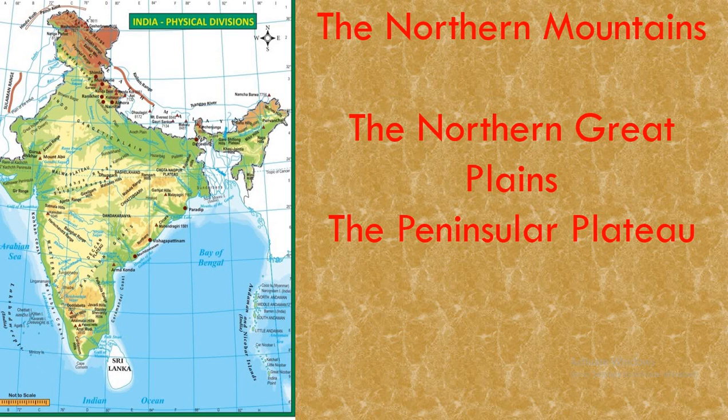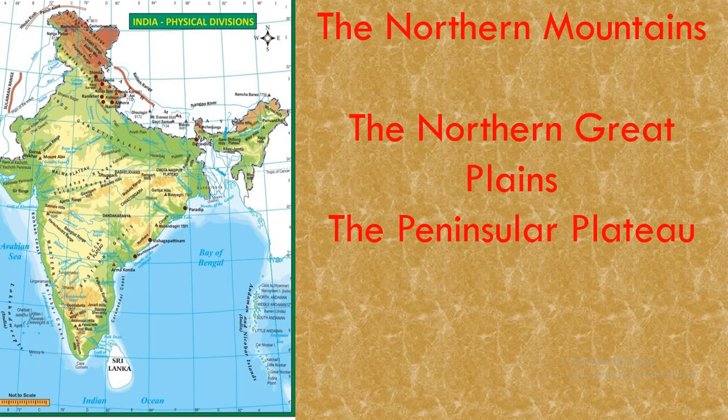So the northern Great Plains have been divided into Punjab Haryana plain, Rajasthan plain, Ganga plain and Brahmaputra plain, which we will see in the next session. So below the northern mountain, that shade is your plains.